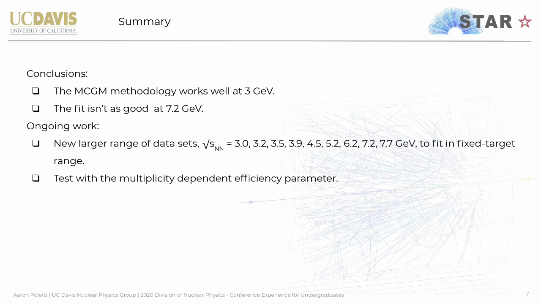For our upcoming steps, we have a larger set of energies to scan in the fixed target range, which could help clarify discrepancies and find a relationship between energy and hardness. We can also test fits with a multiplicity-dependent efficiency turned on.